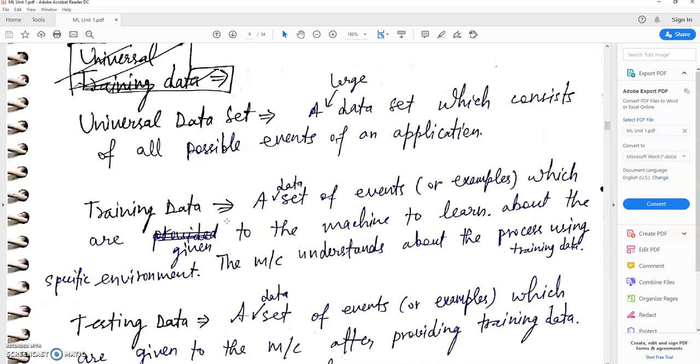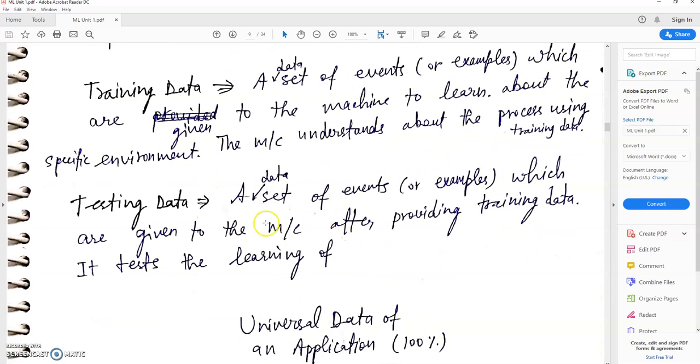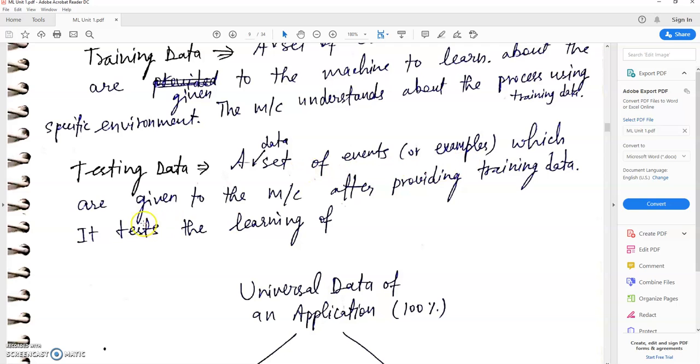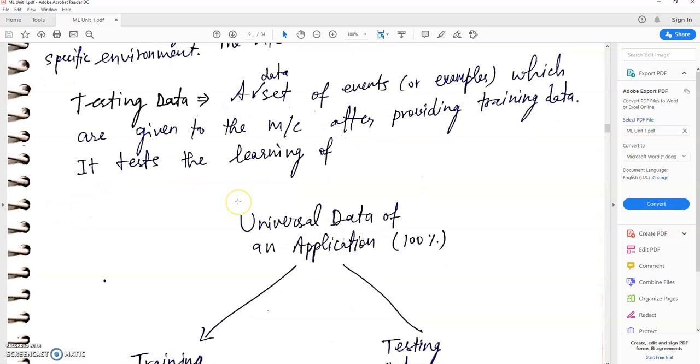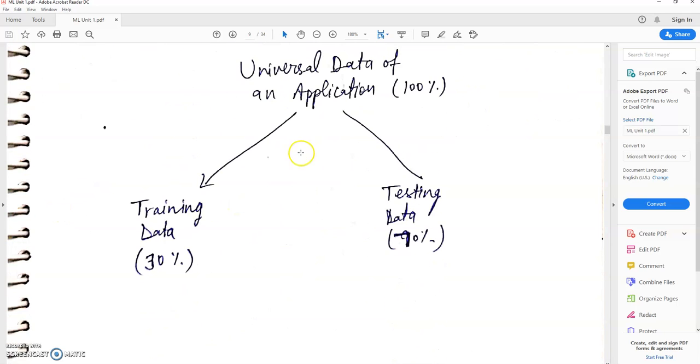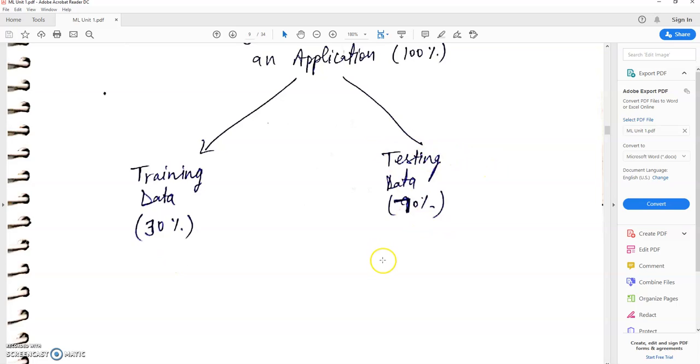So what is a data set? A data set is a large, universal data set which consists of all possible events of an application. Training data means a set of all events which are given to the machine to learn. Testing data means a data set of events which are applied to the machine after it is trained. It tests the learning of the machine. The universal data is divided into two parts, training data and testing data. For example, we can divide 100% of the data into 30% and 70%. Generally, training data is less and testing data is more.